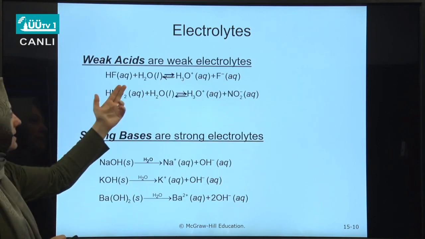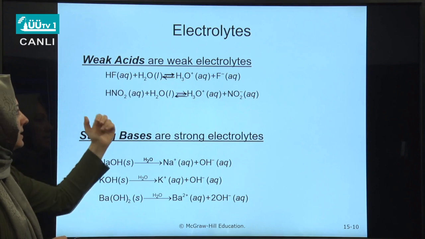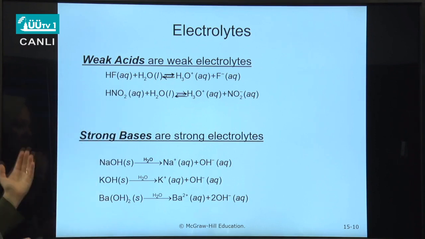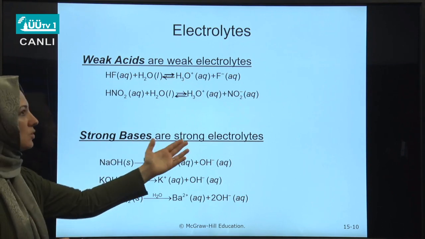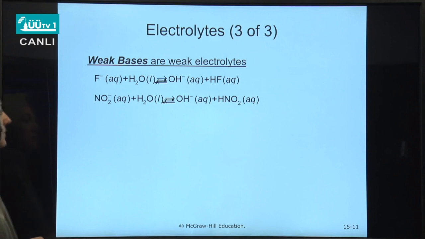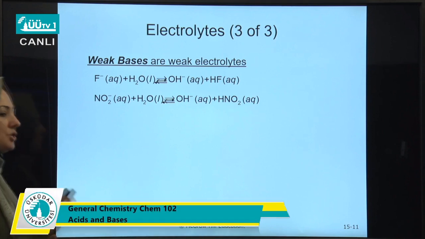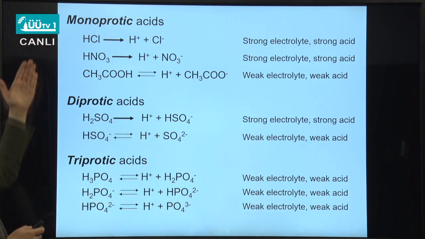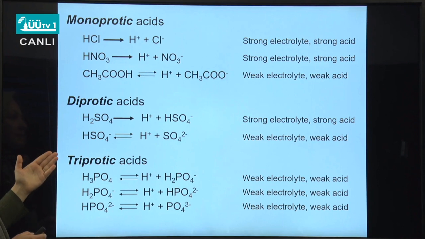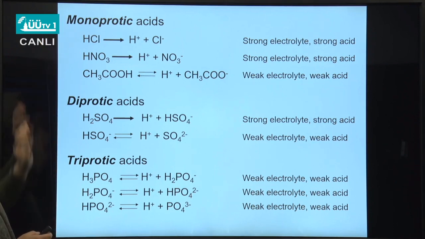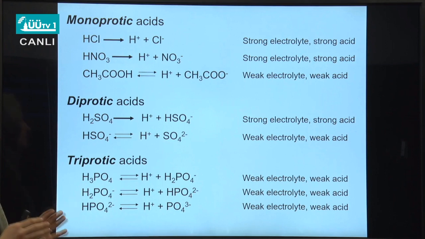However, weak acids are also weak electrolytes because their dissociation is not considerable. Similarly, strong bases are strong electrolytes and weak bases are weak electrolytes. They don't dissociate appreciably. Acids can also be classified as monoprotic, diprotic, and triprotic acids from the aspect of the number of ionizable protons present in their structure.